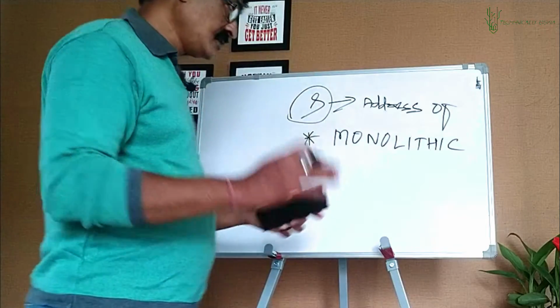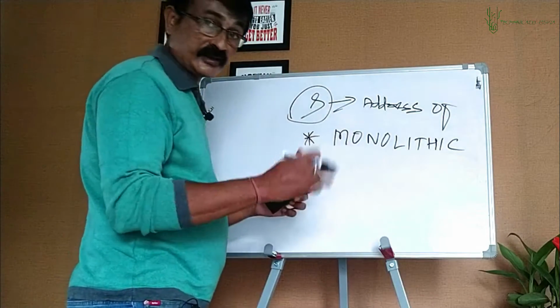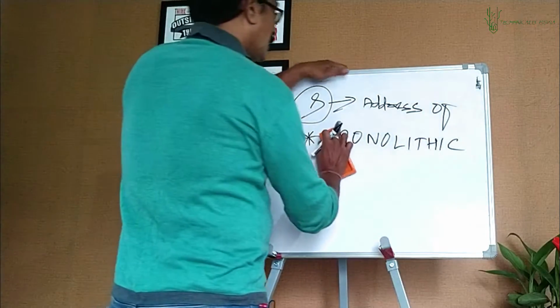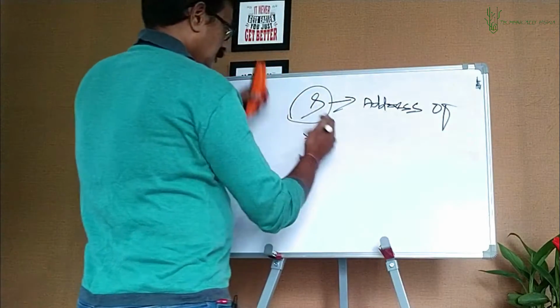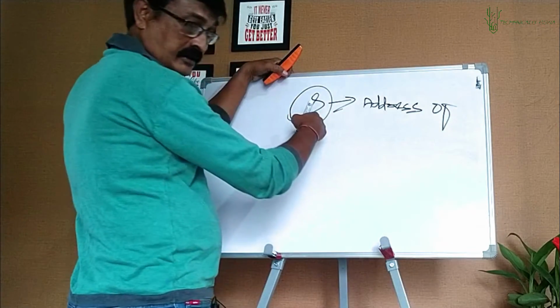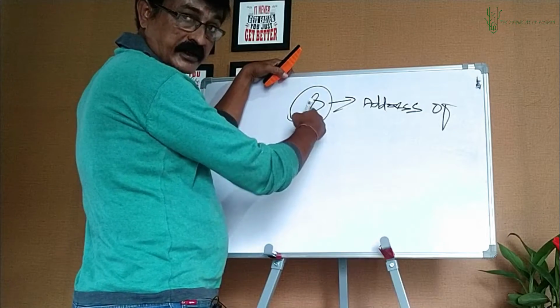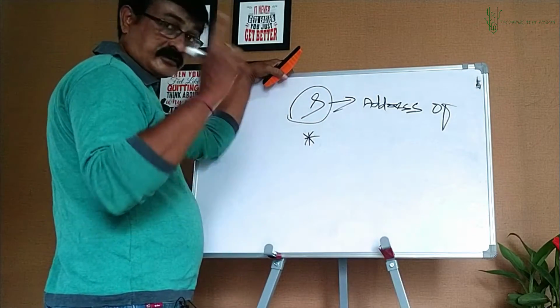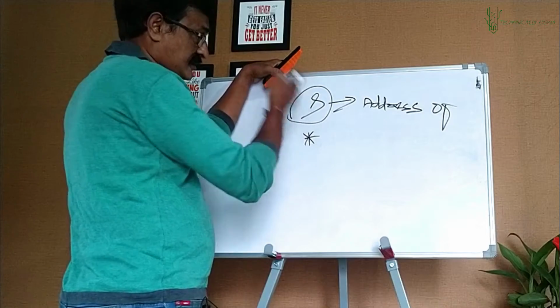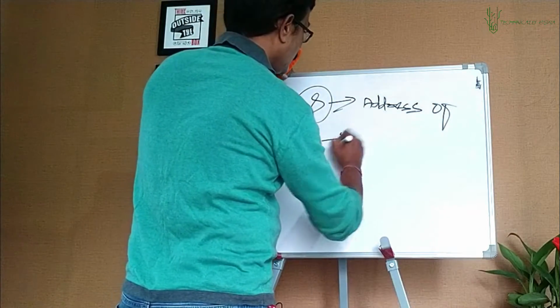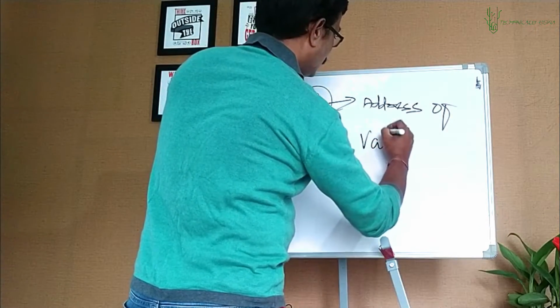Remember that. That's the reason it is called monolithic. Now, it is also a unary operator. Unary operator, try to recall, takes a single operand. So here again it is a unary operator. Asterisk is called value-at operator.